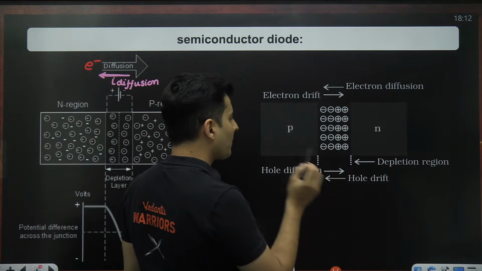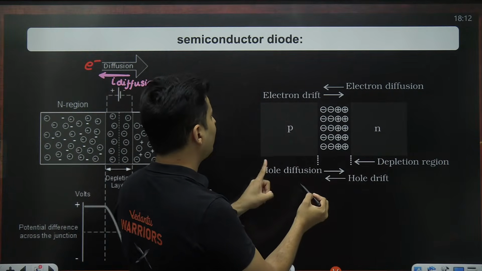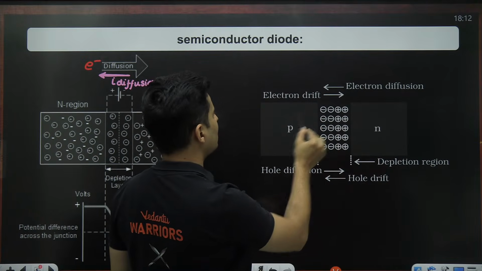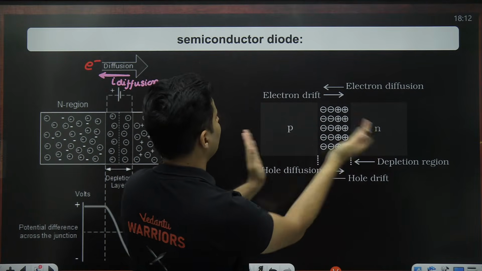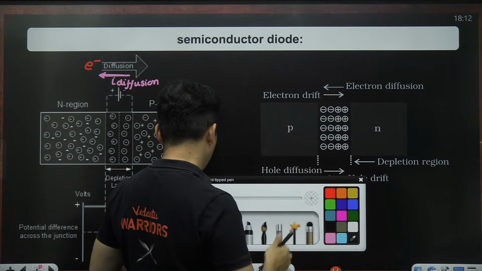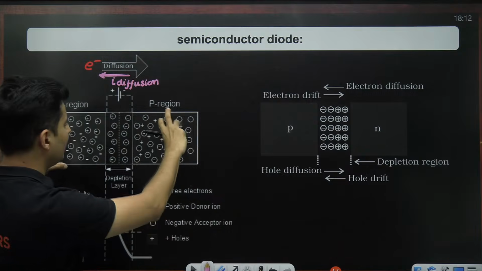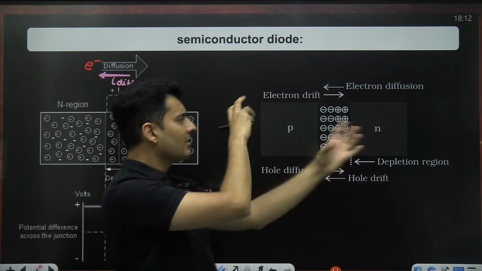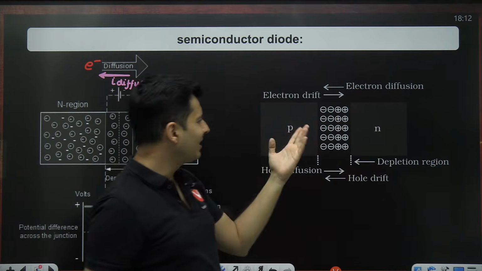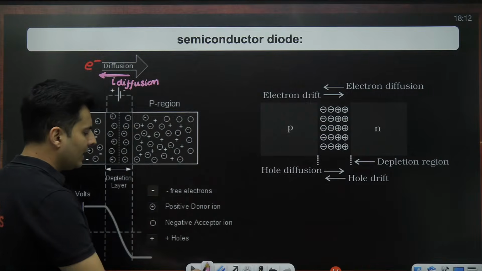So you will see that the drift of the electrons, I think this is exactly the opposite diagram. This should not be there because it can be confusing, but this is a correct diagram. Just that P is on the right, N is on the left. Here P is on the left, N is on the right. So it might create some confusion. So forget that diagram for now.